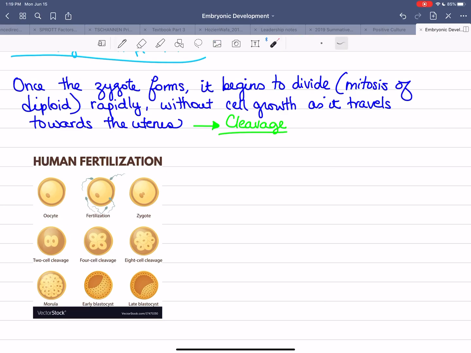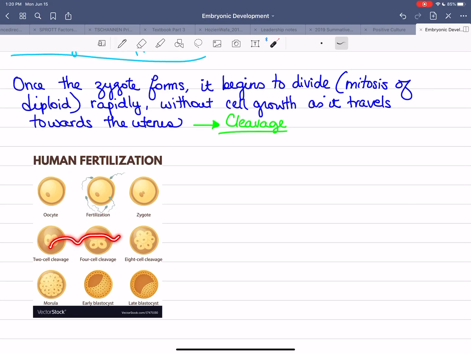And so here, as you can see, we have an egg and then fertilization. We have a zygote with both mom and dad's nucleus. And then we see that this starts to divide, right? 2 cell, 4 cell, 8 cells. Remember that if it stays within this envelope, we have one baby. If it were to divide in half like this, we would have identical twins. And then this one would start to do this, and this side would start to do this. And so we would get 2 babies that are identical genetically.